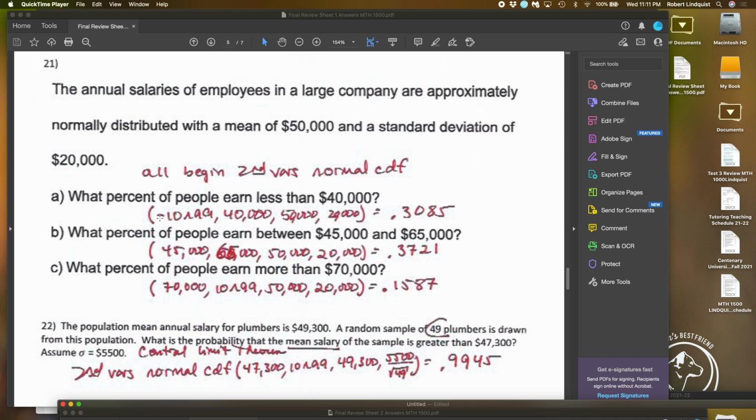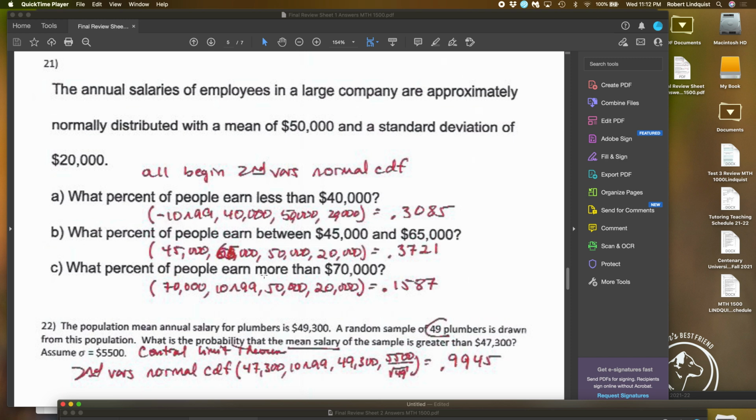Number 21 is a great exercise as a study tool for your final exam because you've got one in part A where it's less than, one in part B where it's between two values, and one in part C where it's more than. If you can do this one and the other ones that we have on here, no matter how I word it, no matter how I tweak it, whether it's central limit theorem or this, and you know these bounded intervals, you are in great shape.